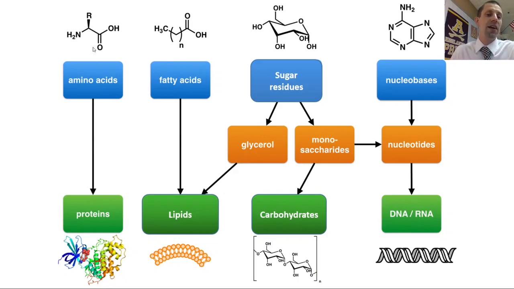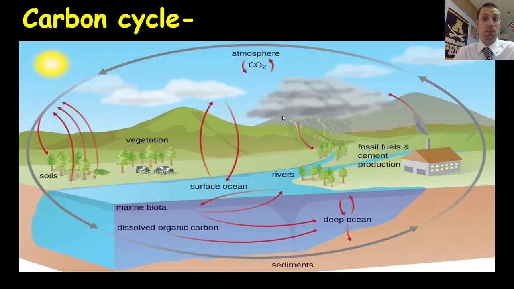Amino acids have a central carbon with an amino group, a variable group, and a carboxylic acid attached as well. So there's plenty of carbon inside the amino acids, which make up proteins. And then finally, nucleotides have a sugar inside of them, either ribose or deoxyribose, that's based upon carbon, as well as nitrogen-containing bases that have carbon in them as well. So carbon is a major constituent of all of the macromolecules, which are what make up living things. Living things are made of these macromolecules. So carbon's really important for living things to make themselves.